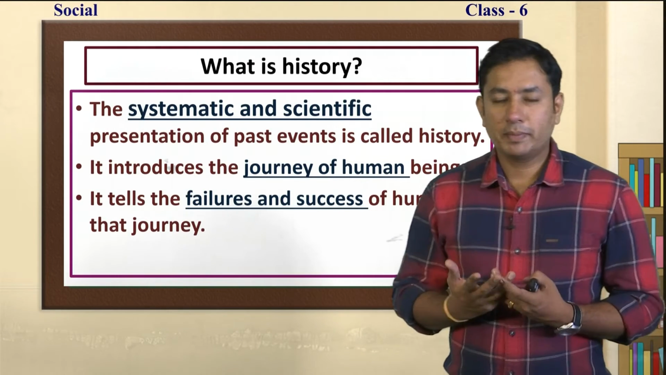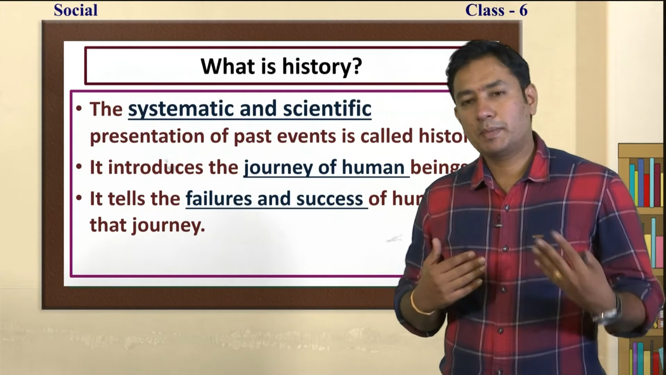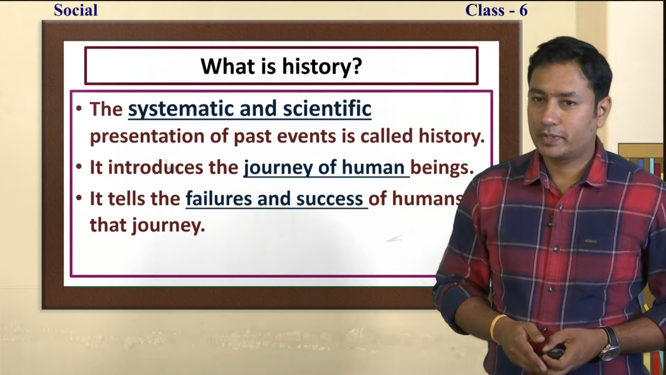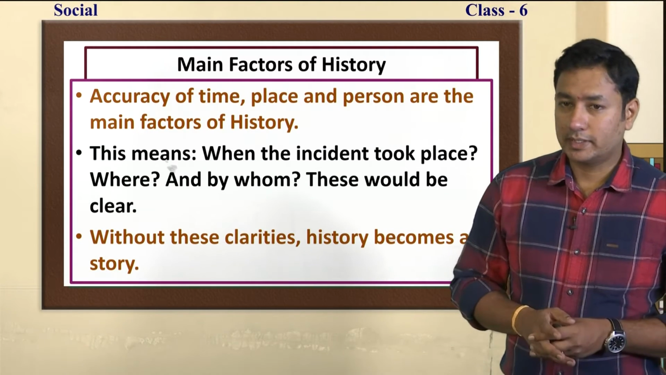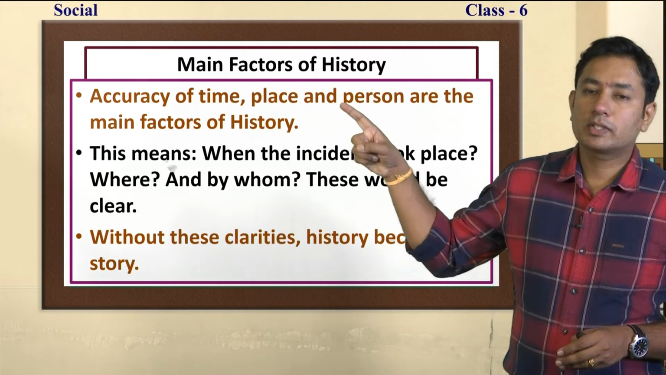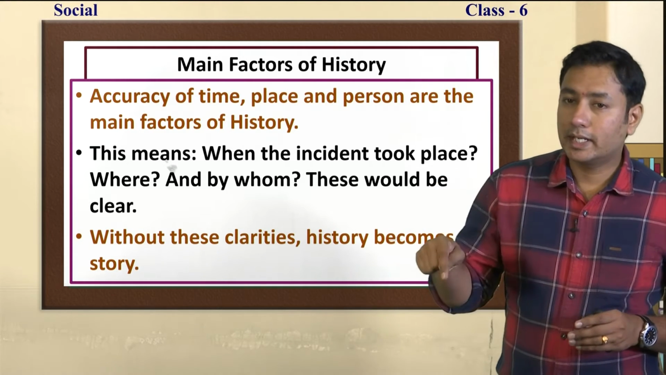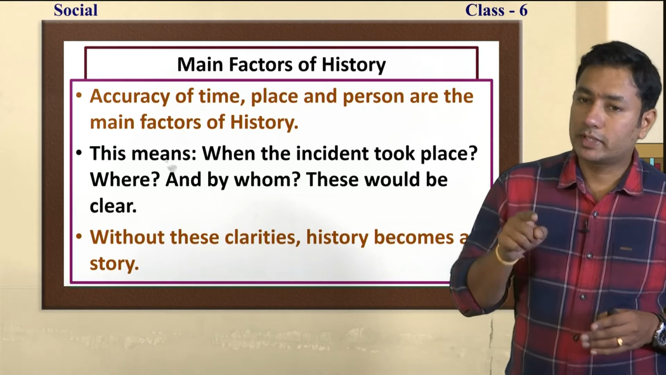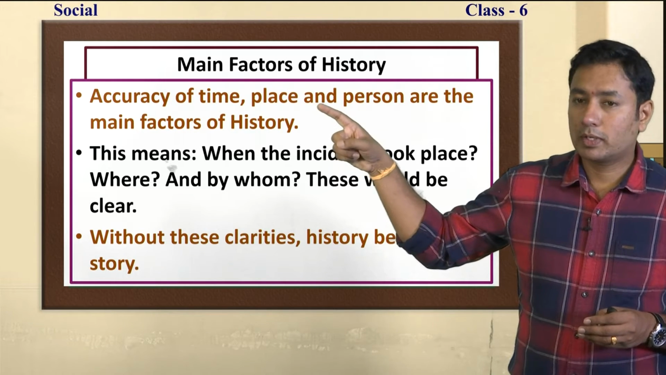So as human beings, in many places we have succeeded, in many other places we have failed. All that we are going to learn in history. Do you understand? Now the main factors which come under history that we will have to learn. See, accuracy of time. The meaning of accuracy of time is that in this particular year, this event has taken place. That kind of thing will be there. That is called history.